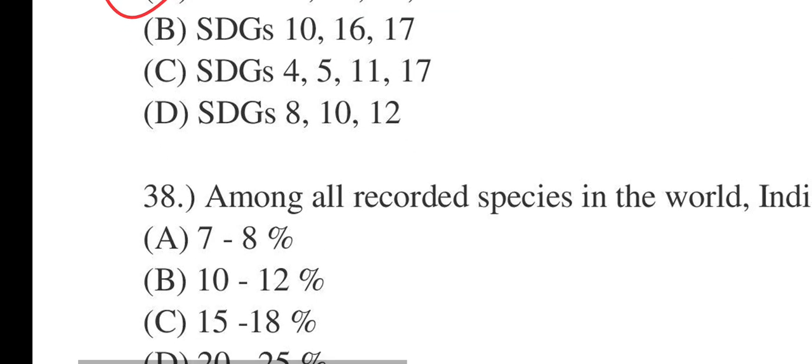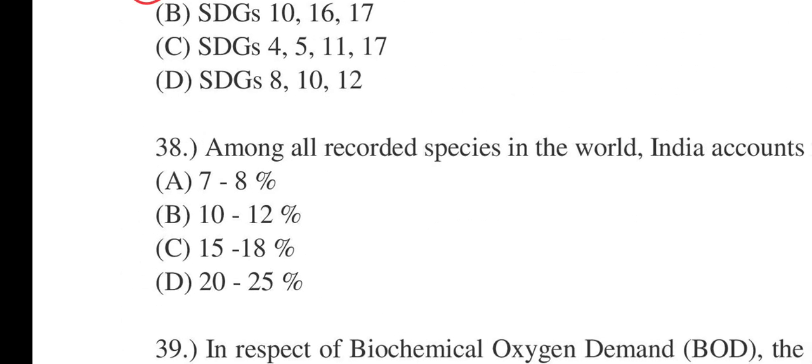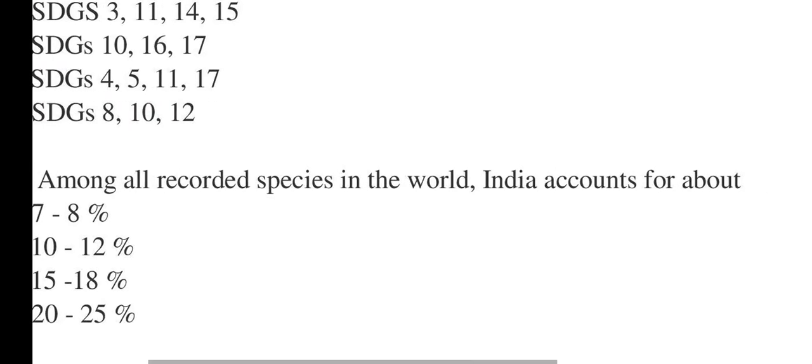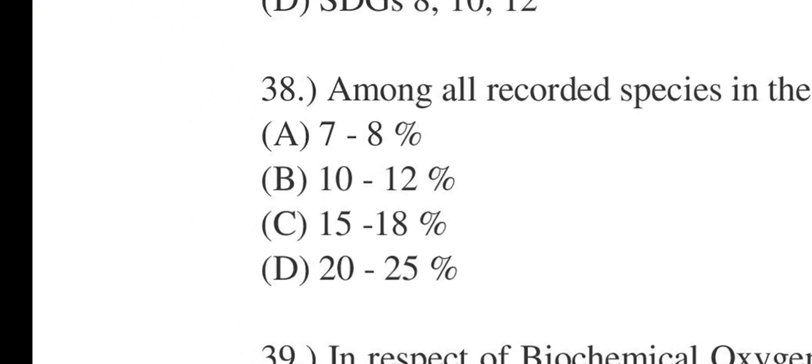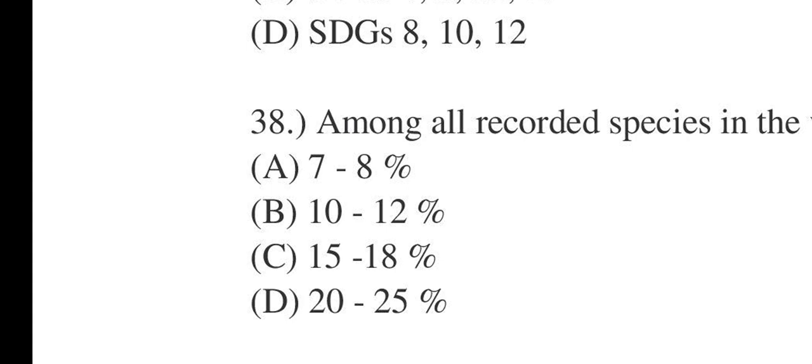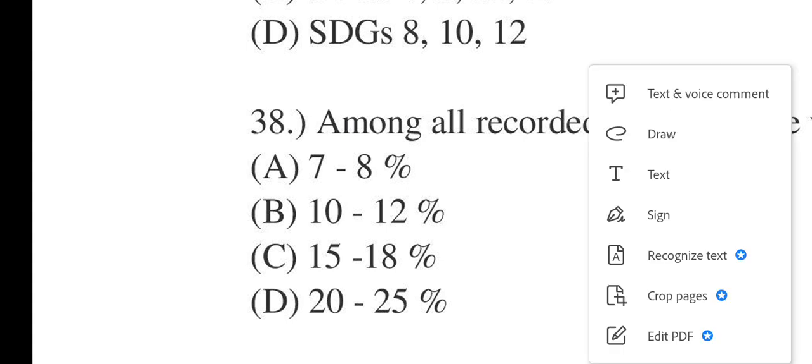37 is done. 38 says, among all recorded species in the world, India accounts for about what? A, B, C, D: 7 to 8%, 10 to 12%, 15 to 18%, 20 to 25%. It will be 7 to 8%.